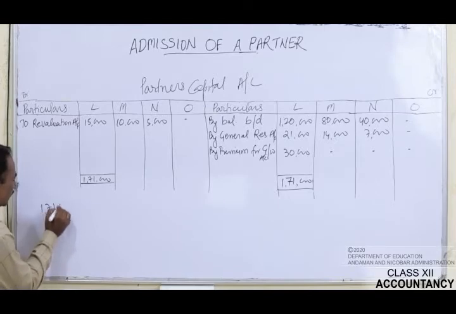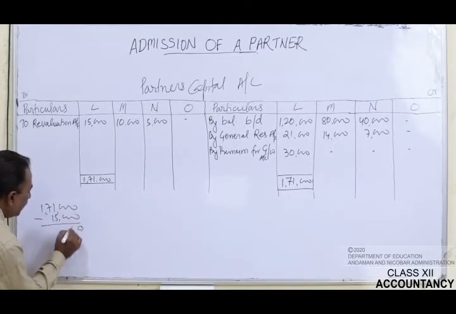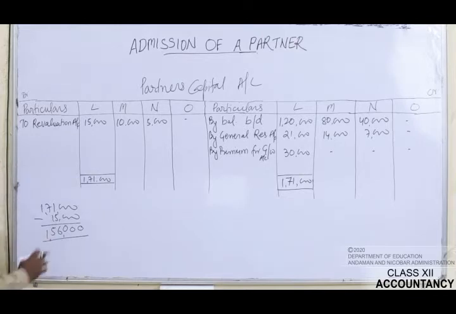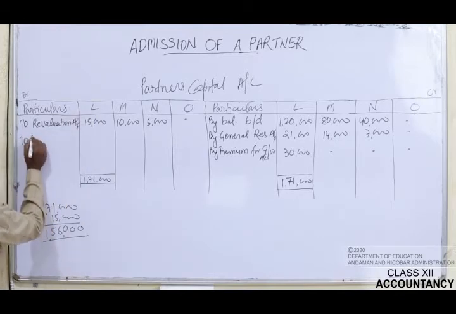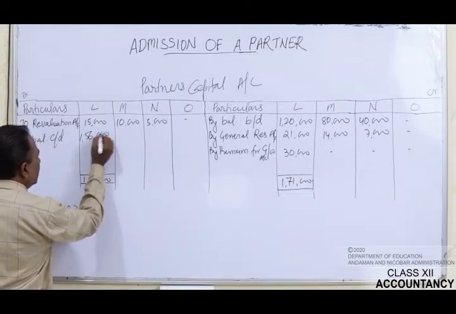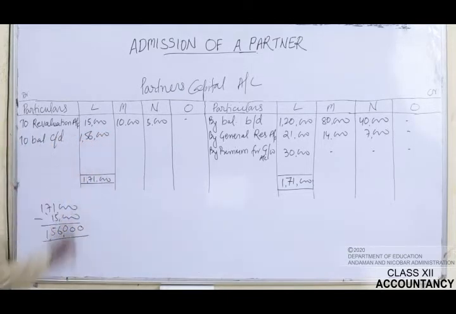If you subtract 15,000, it will be 1,56,000. So it means that in L's capital account, the balancing figure is rupees 1,56,000.